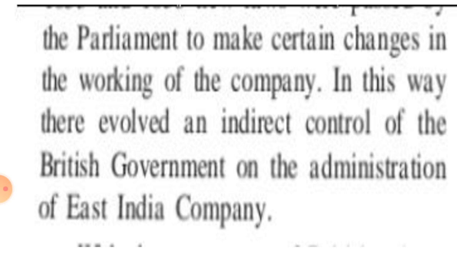The aim or the purpose of these new laws was to make certain changes in the working of the company. In this way, there evolved an indirect control of the British government on the administration of East India Company.